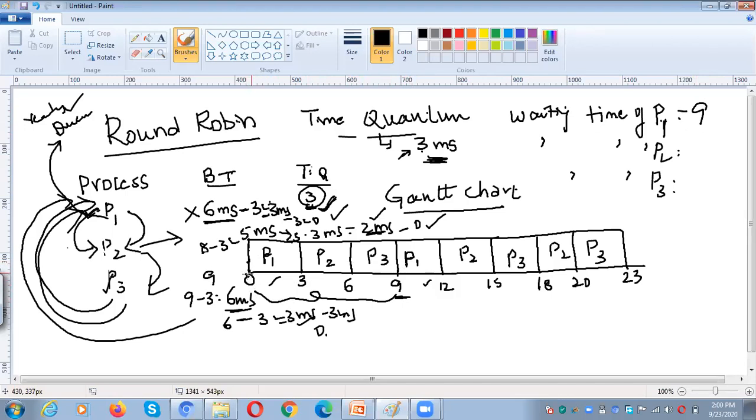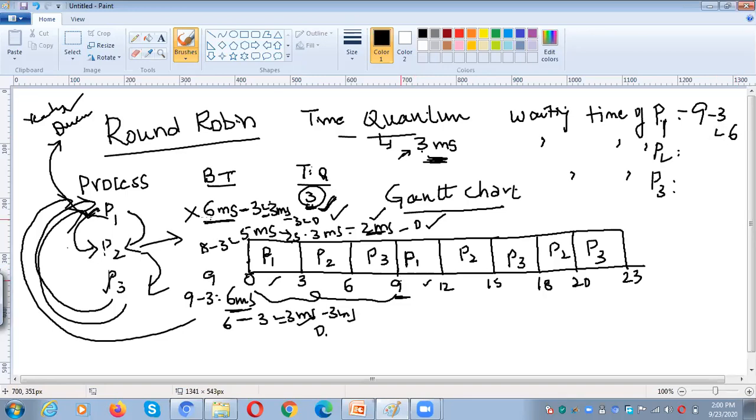From 0 to 3, this time slot was consumed by P1 itself. So we need to subtract it, so we get 6. Then what is the waiting time of P2?